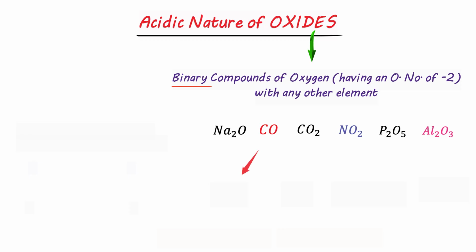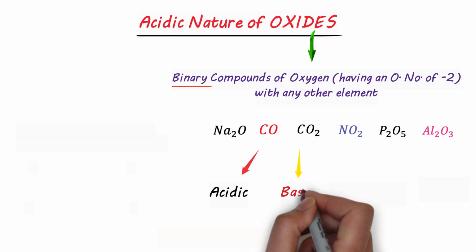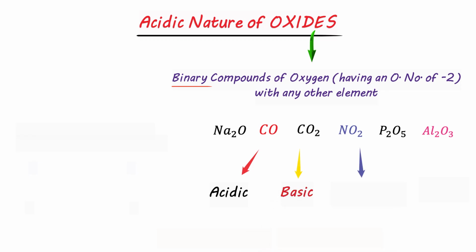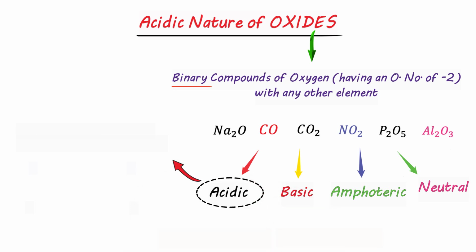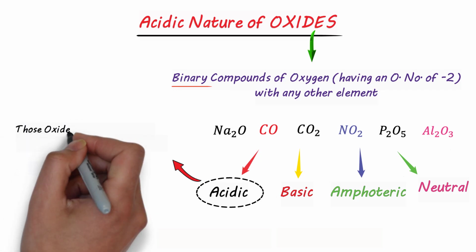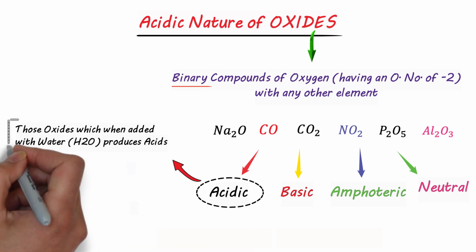Now, these oxides can be either acidic, basic, amphoteric, or sometimes neutral also. Leaving aside other types of oxides, let's focus on the acidic nature of these oxides. Those oxides which when added with water produce acids, we call them acidic oxides.